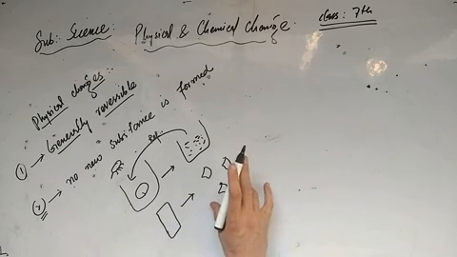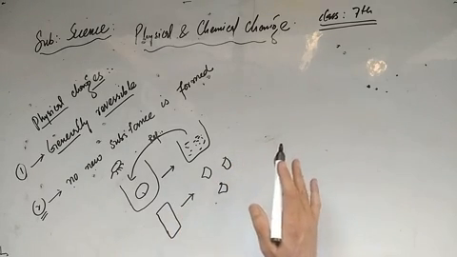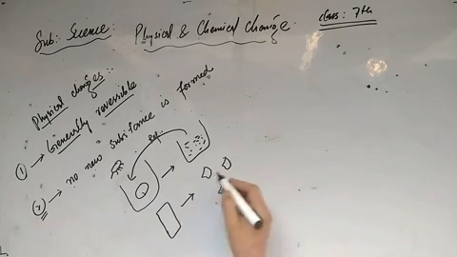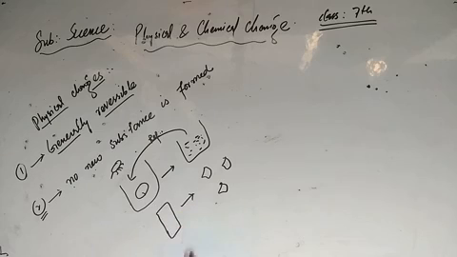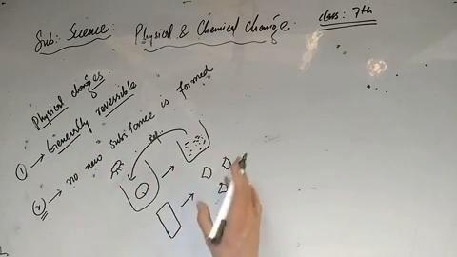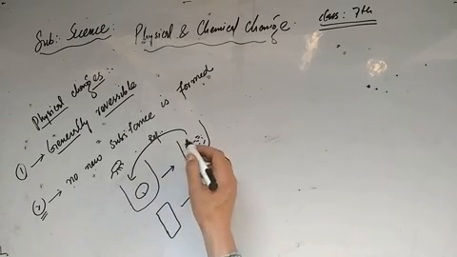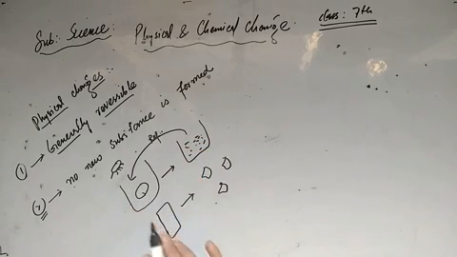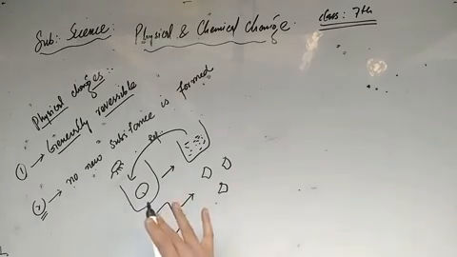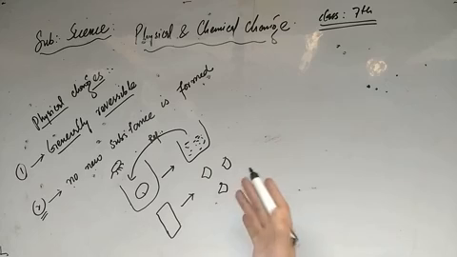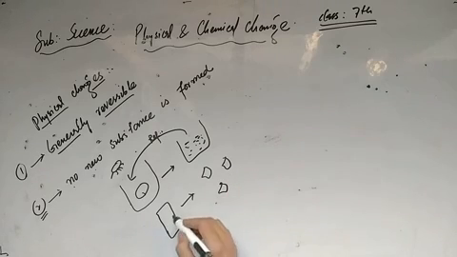These pieces, if you place them on the plane surface, on the table, you cannot join them again and convert them back into the rectangular piece. Still you call it a physical change, because in physical changes there is no new substance formed. Generally these are reversible and can be reverted back. Some changes can be reverted back, and some cannot, but there is no new substance formed during such changes. We call such changes physical changes.